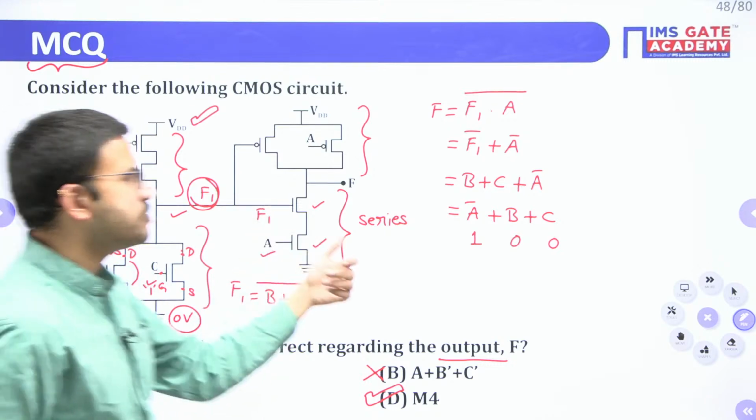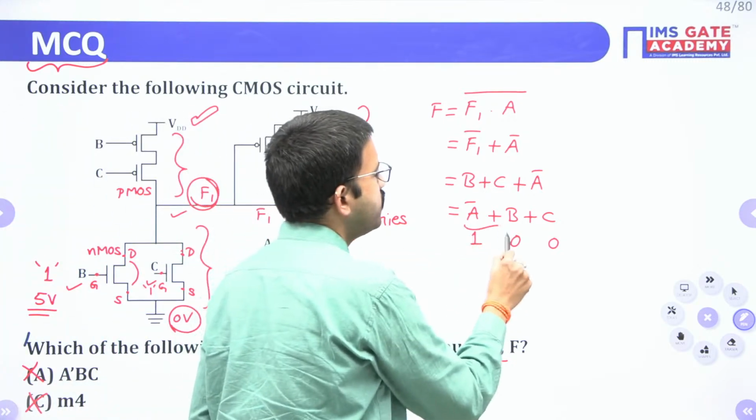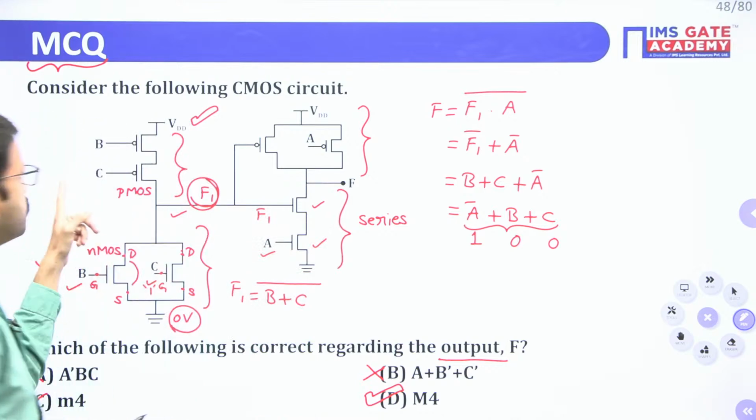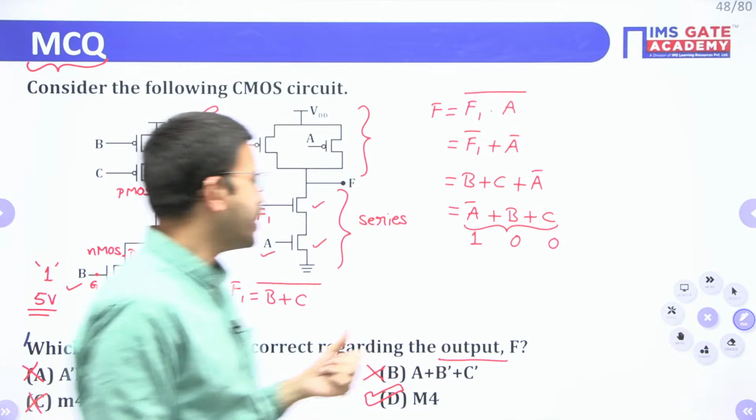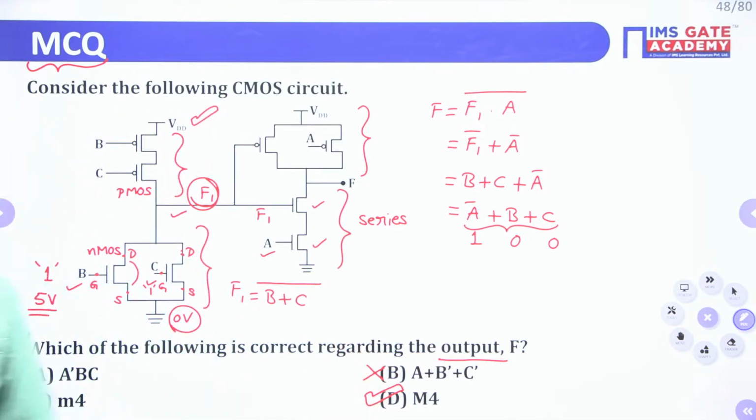So in the second chapter we have mentioned that if the number of literals is equal to the number of given variables, then that particular sum term or logical OR term we will call it a max term. Okay, I hope it is clear for everyone. Now let us proceed to the last question.